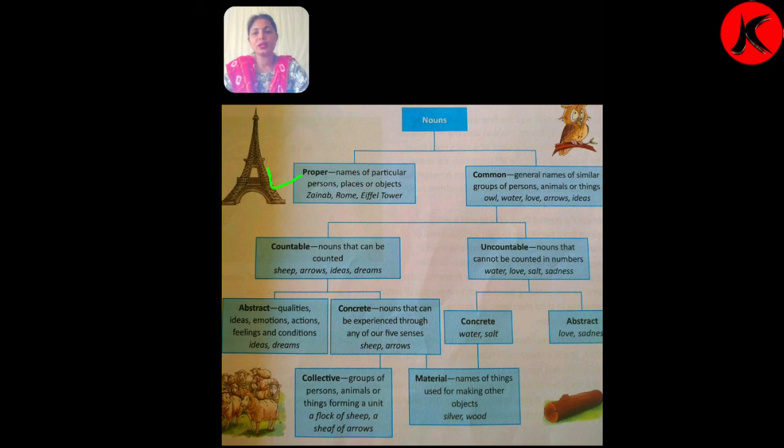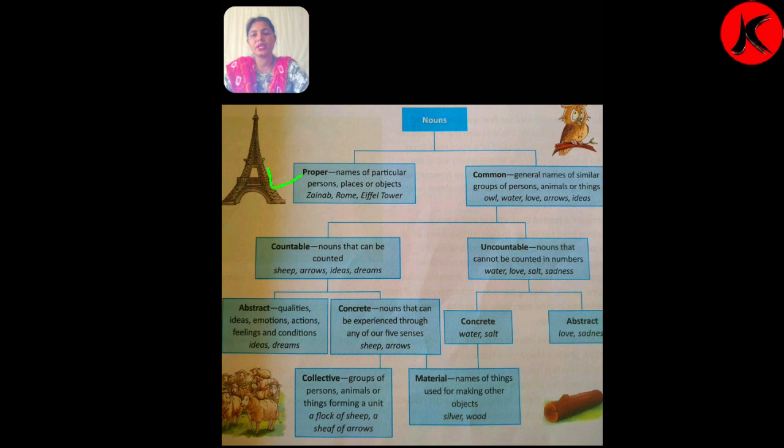So here these all names are of a particular person. And proper noun always begins with capital letters. Keep in mind students, proper noun always begins with capital letters. So, proper noun is the name of particular person.